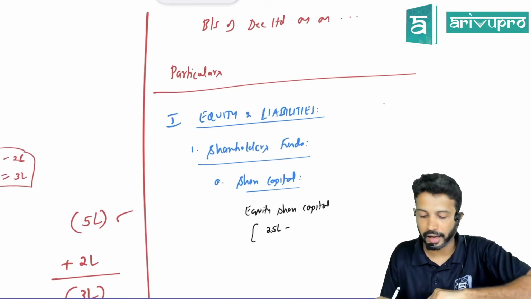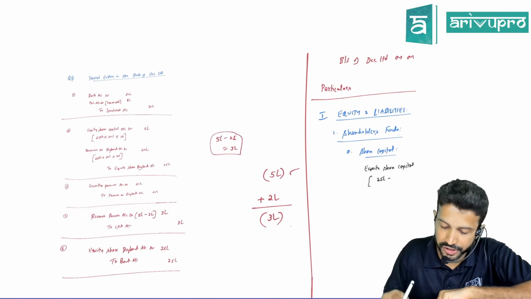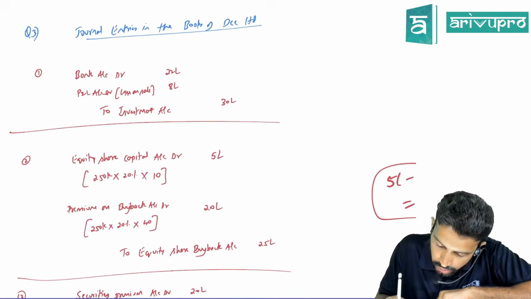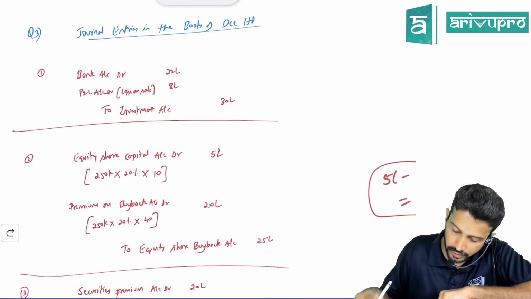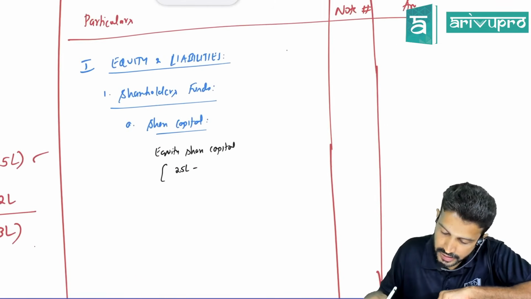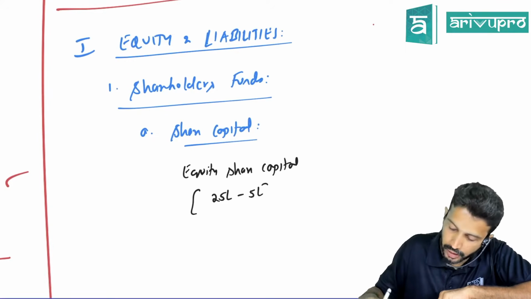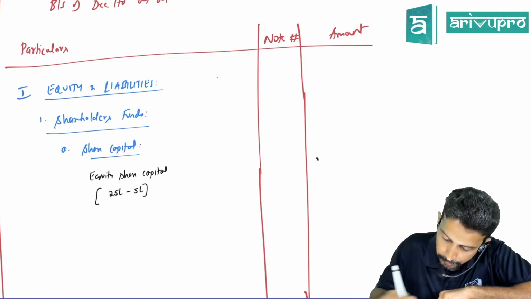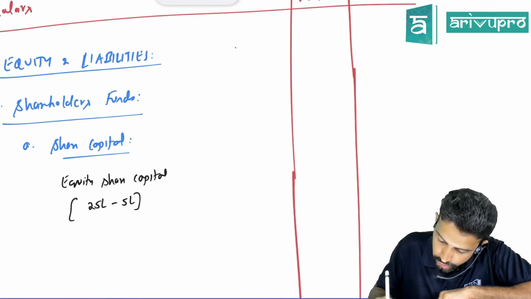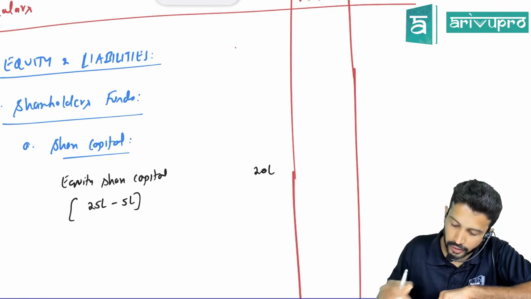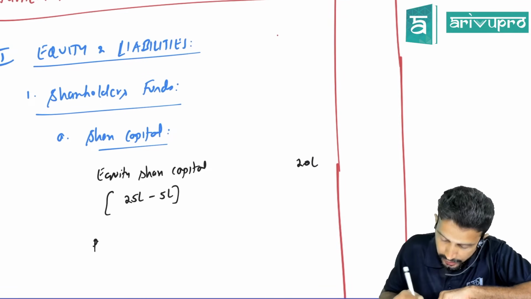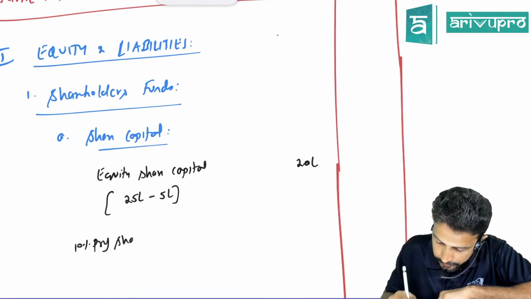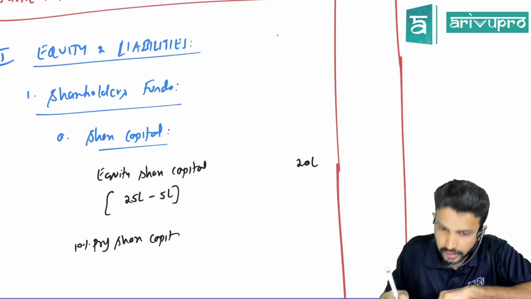Check your journal entry. Have you credited or debited equity share capital anywhere? So you debited equity share capital by 5 lakh. So obviously equity share capital due to buyback will reduce and it will become 20 lakhs. Okay. Then preference share capital. What percentage preference shares are these? 10% preference share capital. There is no change.